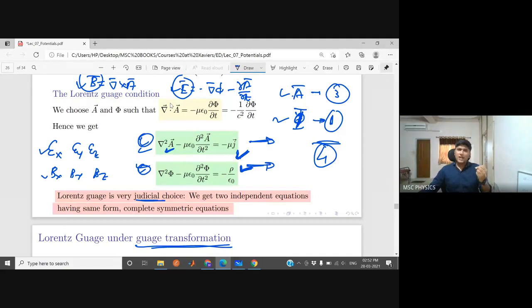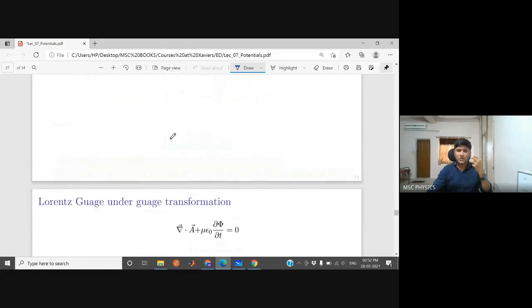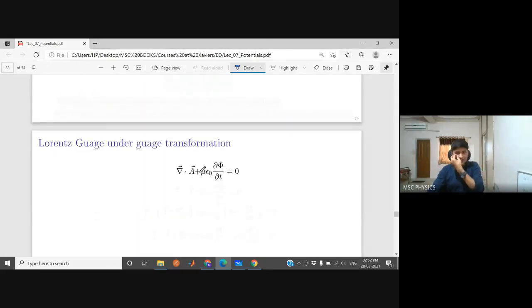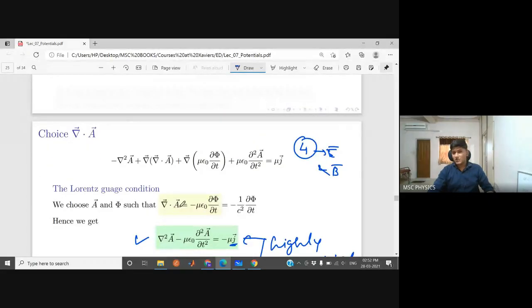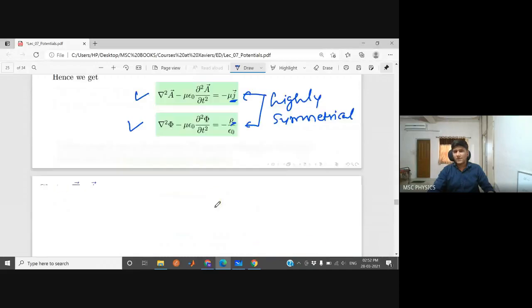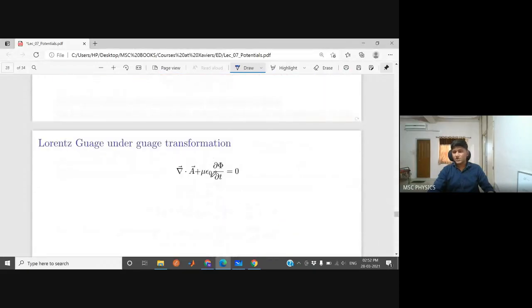But now let's apply this Lorentz gauge condition under gauge transformation. This is the Lorentz gauge condition under gauge transformation. We want to apply that. So this is the first equation. Okay, so what is the Lorentz gauge condition? It is divergence of A equal to minus mu epsilon naught del phi by del t. We took it to this side, so this is the Lorentz gauge condition.